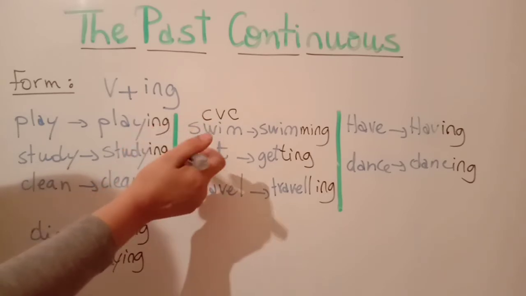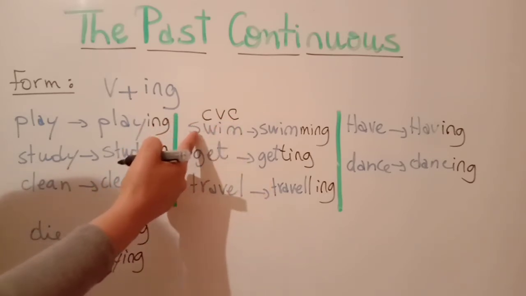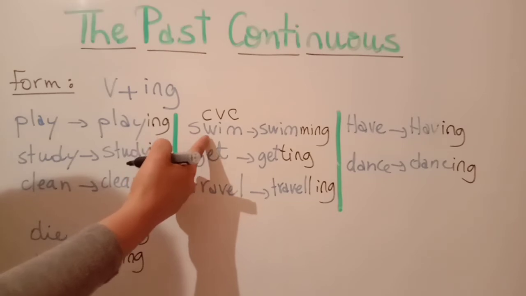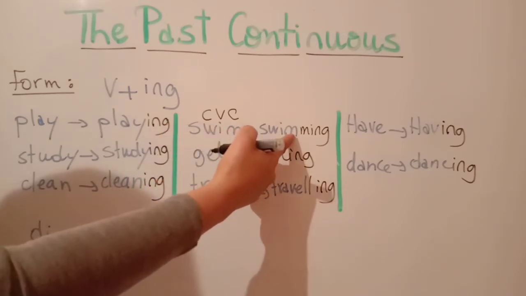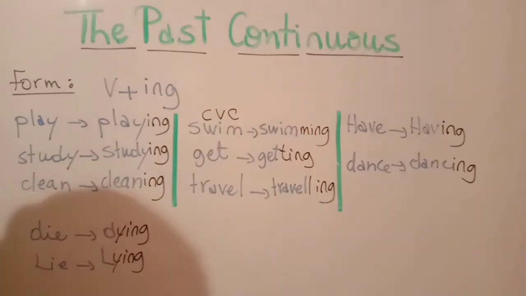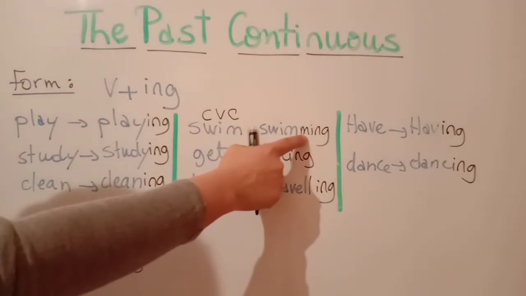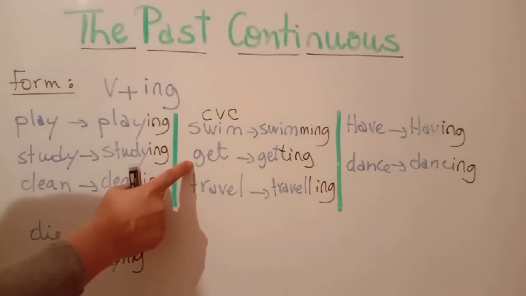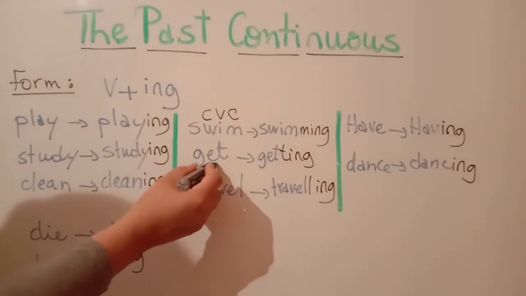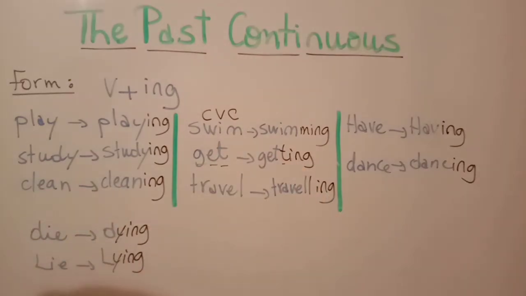W is a consonant, I is a vowel, M is a consonant. So for verbs with one syllable and CVC, you double the last consonant plus ing form. For example, swim: you double the M plus ing form. Get also is one syllable, and then you have CVC, so you double the T, then ing form.